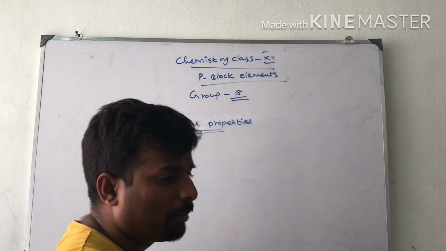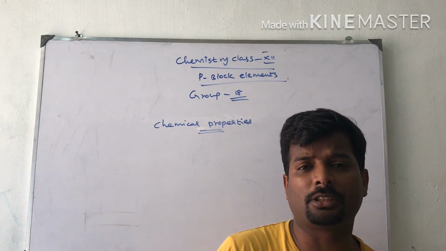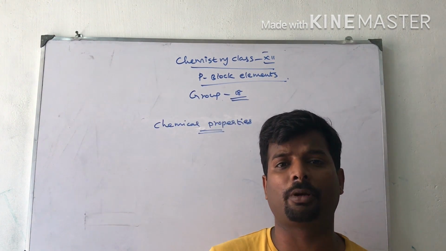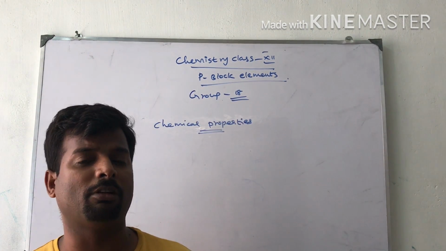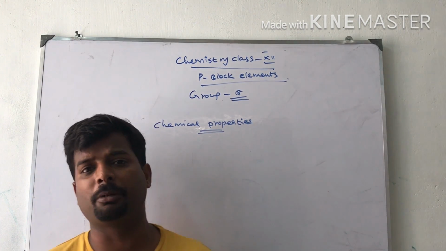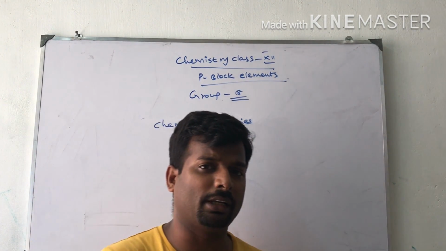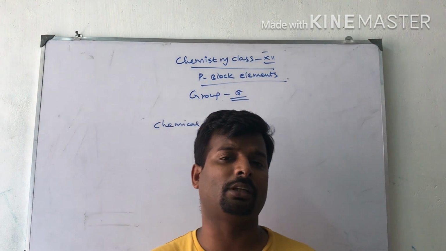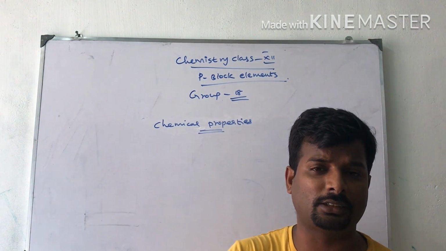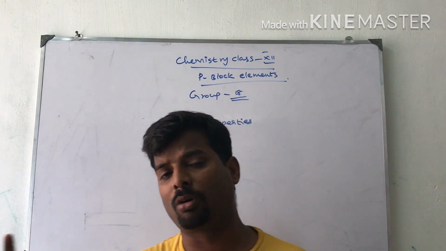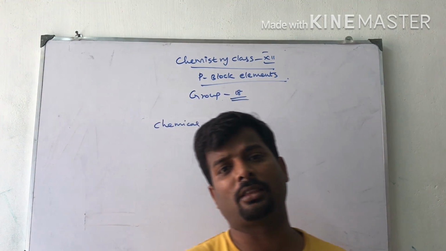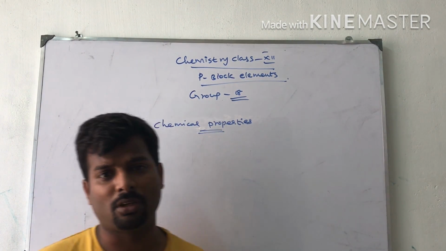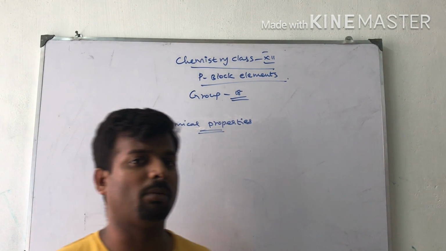Dear children, chemical properties. What are chemical properties? These are the reactions in which a substance reacts with water, acid, carbon dioxide or oxygen and gives a lot of new compounds. Here the chemical reactivity of noble gases is very low, and the inactivity is due to some reasons. The reasons are a completely filled outermost shell, high ionization enthalpy and positive electron gain enthalpy. These are the three reasons for the inactivity of the noble gases.